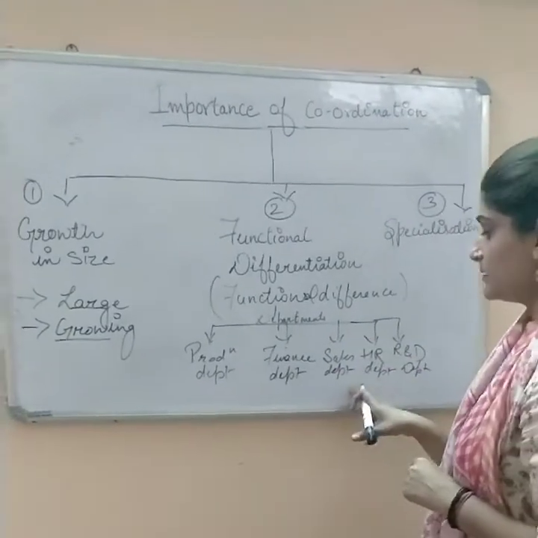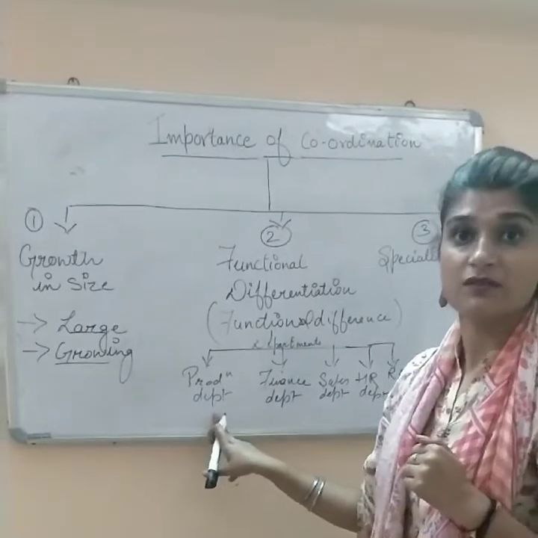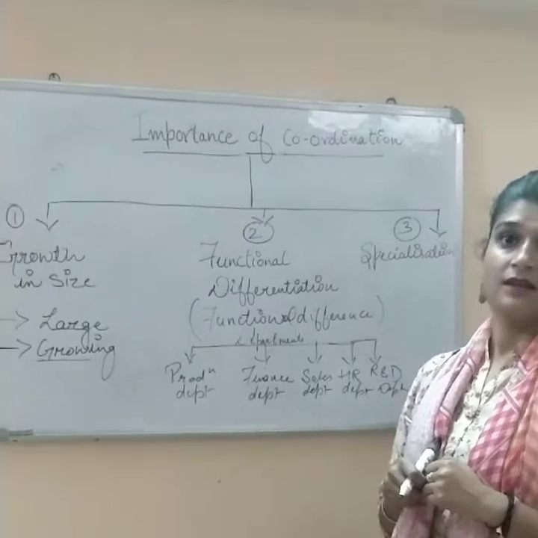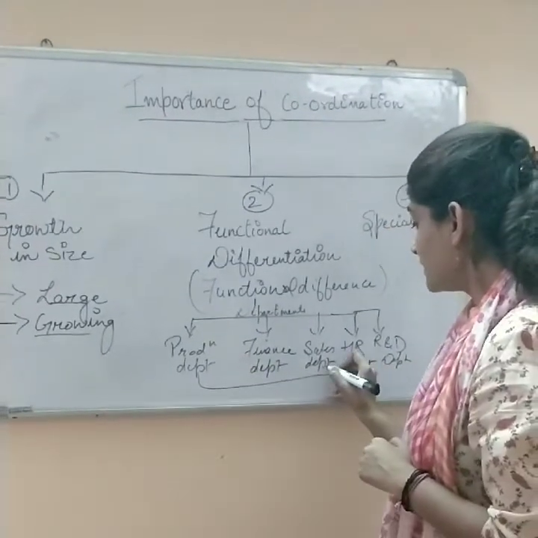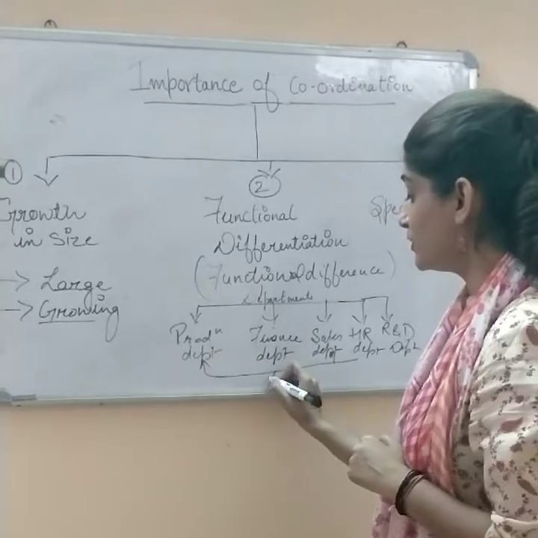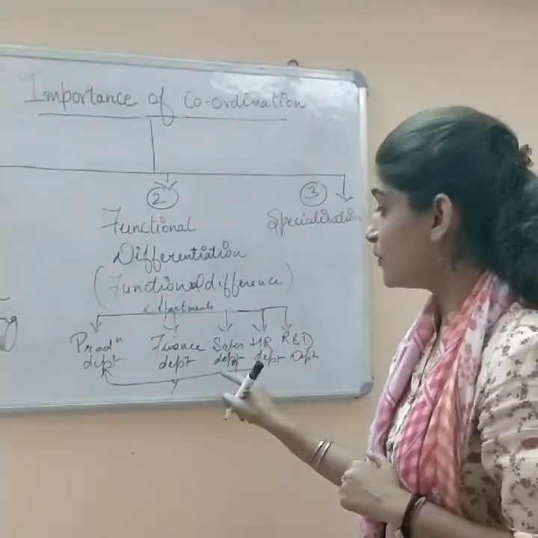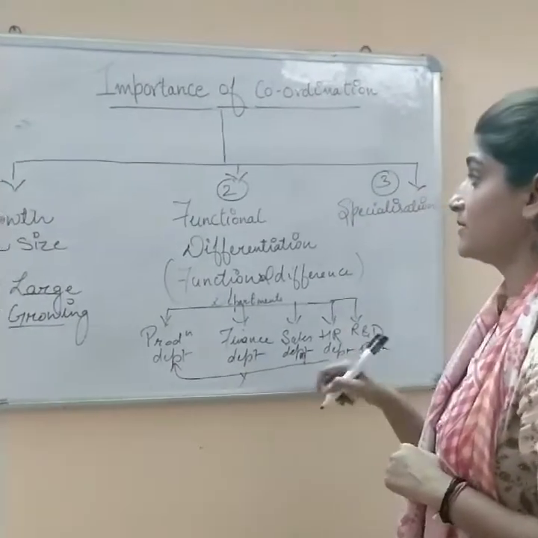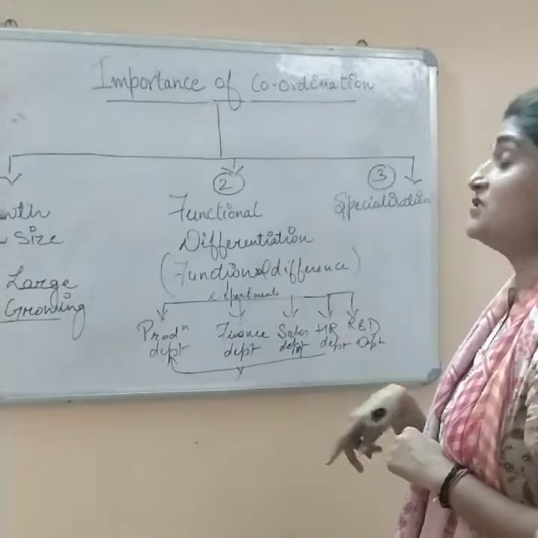If the sales department asks the production department to produce somewhere around 15,000 units, but the production department manager refuses to produce it, in that case there will be chaos, confusion, hurdles, and problems, right? So it is very important that there should be synchronization between the departments. Hence it is known as functional differentiation.